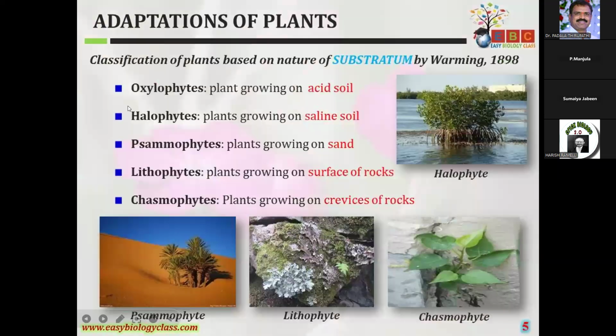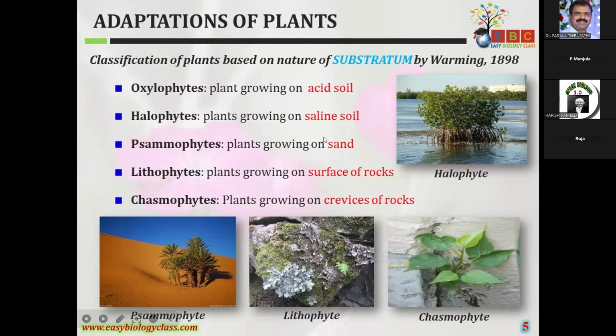Plants in general were classified by Warming in 1898 based on the nature of the substratum into different types. The first one is the oxylophytes, the plants which grow on acid soils. Halophytes are the plants which grow on saline, that is salty, soils. Another one is the psammophytes, the plants which grow on sand.